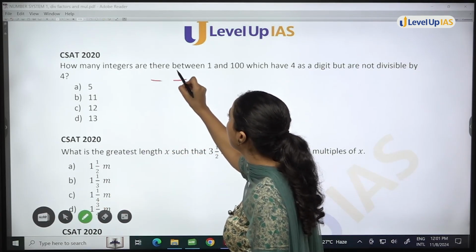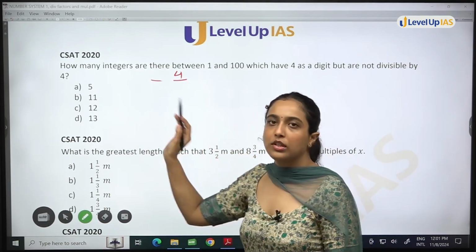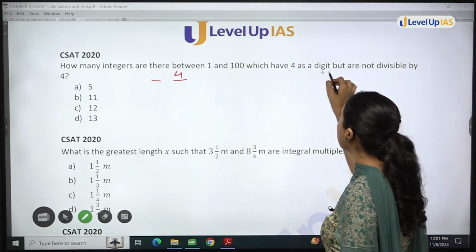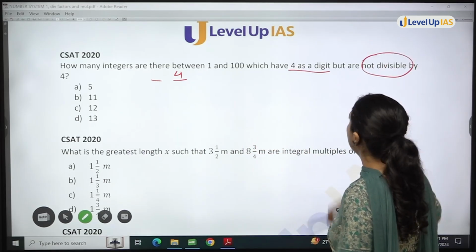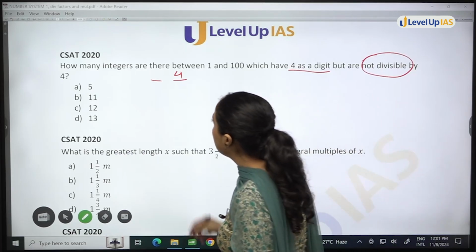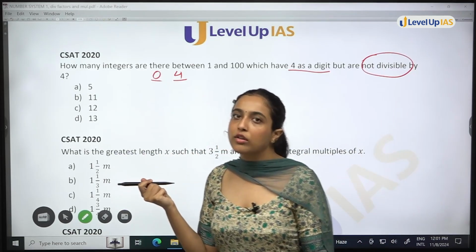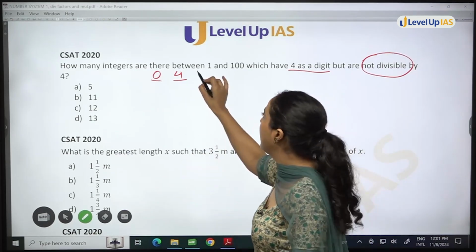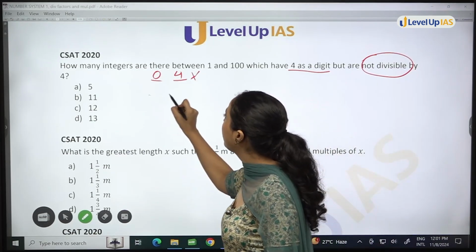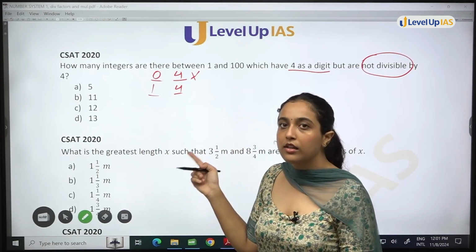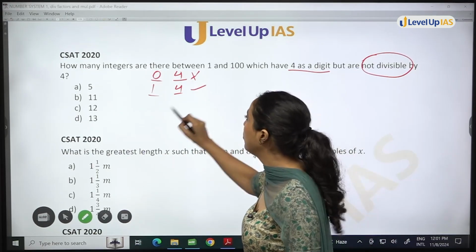So, for example, you take unit digit as 4. Okay, 1 digit will be 4, which have 4 as a digit, not divisible by 4. So, firstly, if I take this as 0, obviously number 4 will be divisible by 4. I will not include this. If I take 4 here and 1 here, 14 not divisible by 4, included.